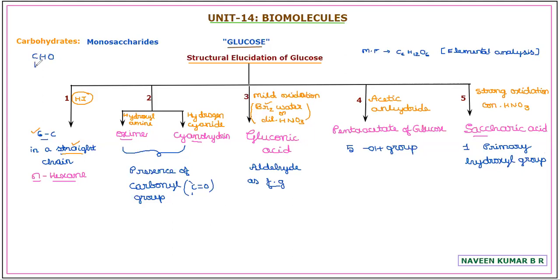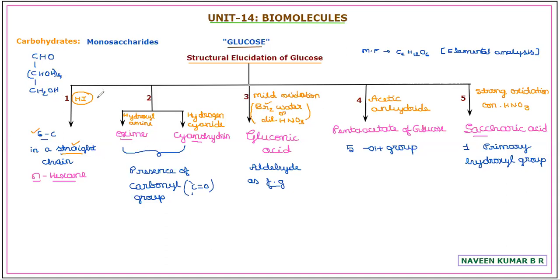You write CHO as an aldehyde group first. Then you write CHOH repeated 4 times. Then last you show CH2OH. So it is with 6 carbon atoms. First you write aldehyde, last you write the primary hydroxyl group CH2OH, and in between you write CHOH repeated 4 times. So this is a simple representation to show the chemical reactivity. Its actual structure we'll learn after completing the structural evidences. Hope this is clear. So this will be a 1 mark important question.